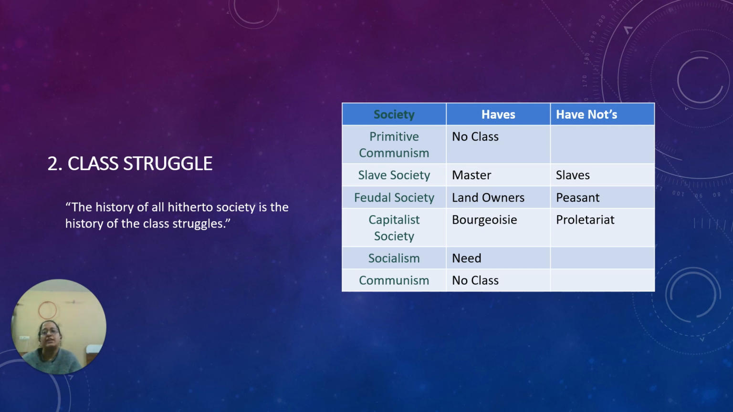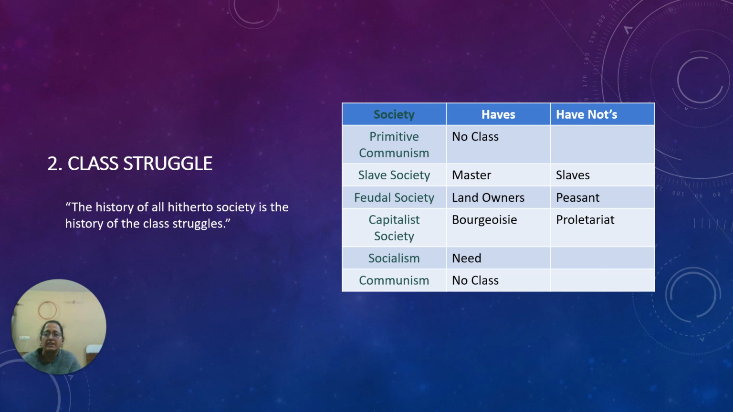Now you see the first is primitive communism. They were hunters and food gatherers. They kept roaming all around, so they were kind of vagabonds. So there was no class. The ultimate aim was their day-to-day survival, which was far more important. So there was no concept of accumulation of anything, or any concept of private property. It was a classless society.